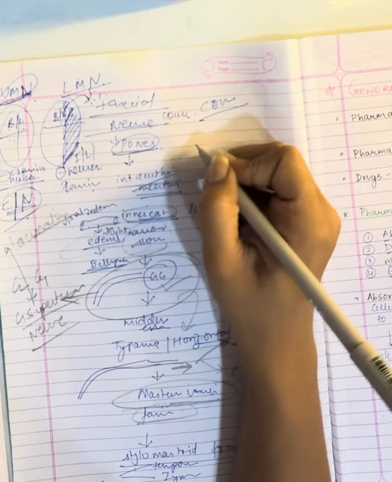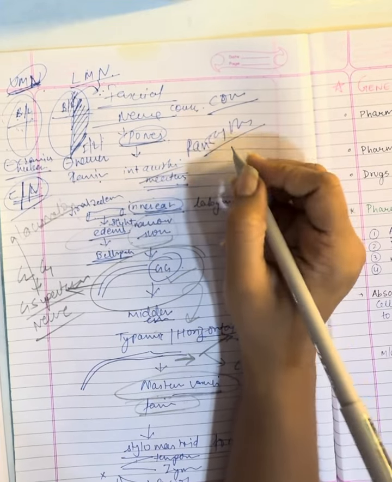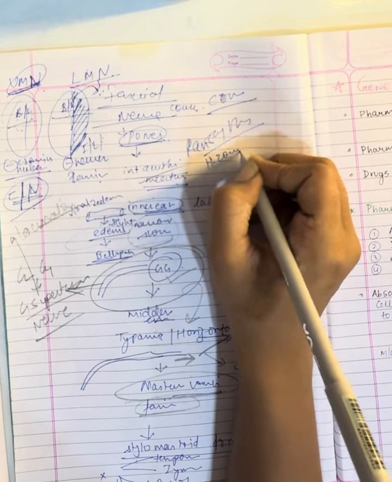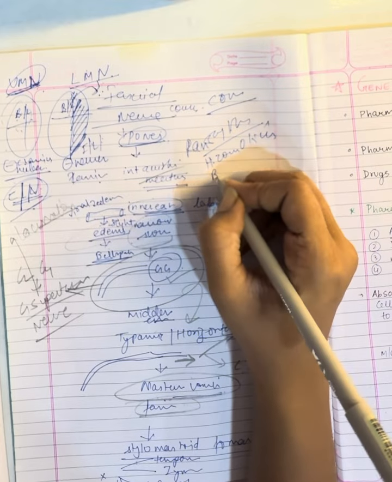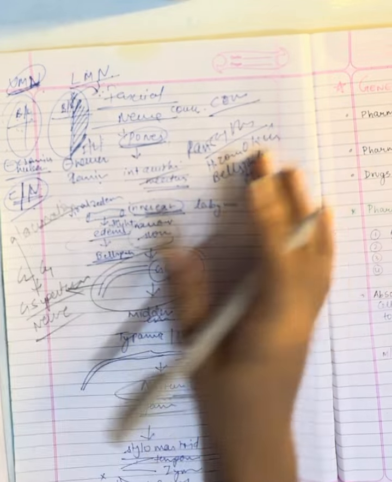Then a very famous syndrome, that is Ramsay-Hunt syndrome. What is Ramsay-Hunt syndrome? Ramsay-Hunt syndrome is basically herpes zoster oticus, Bell's palsy plus external auditory canal or pinna vesicles.